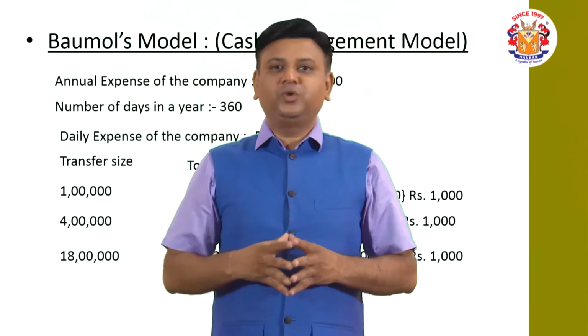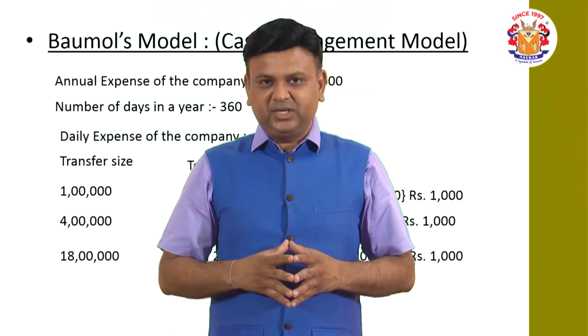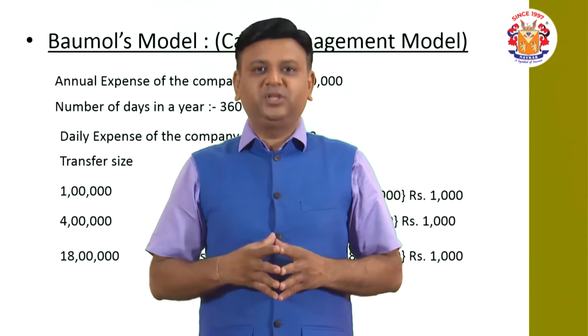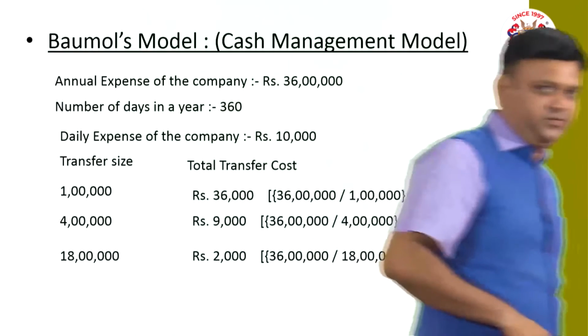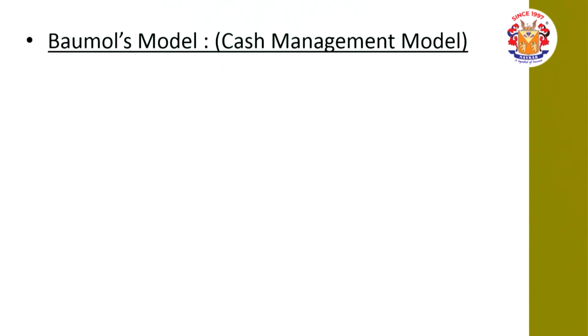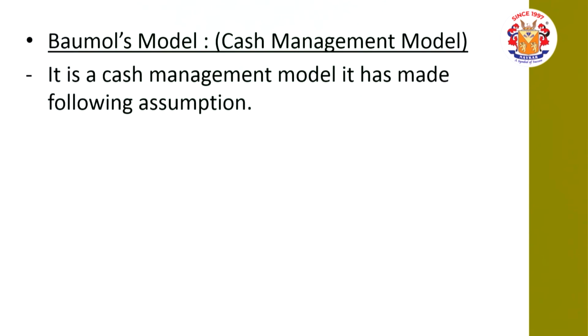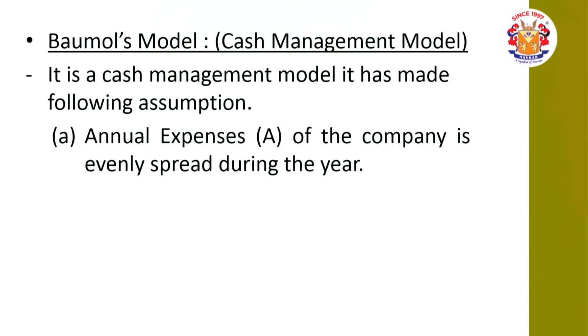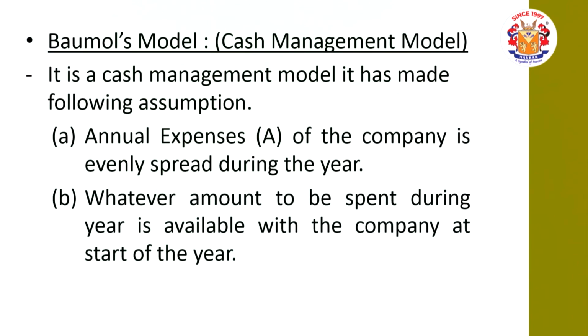Now I am showing you a few slides for the assumptions, and then we are going to do the numericals. That is what we have, friends, in the subsequent slides. The Baumol model is a cash management model. It has made the following simple assumptions. First, the annual expense of the company is evenly spread during the year.